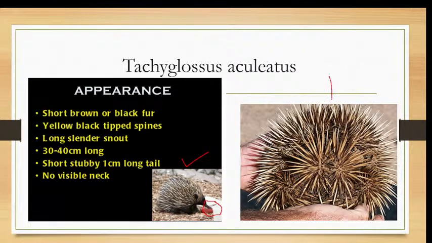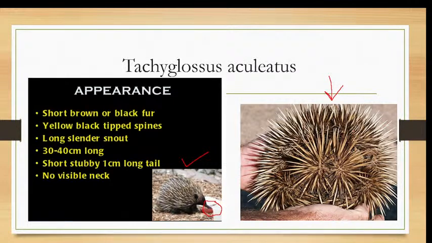This is a picture which shows the adaptation of the echidna. When a person or a predator attacks an echidna, it takes the shape of a ball. It looks like simply a ball. It will keep its head inside and roll into a ball. This is an adaptation of the echidna. When disturbed by predators, the echidna rolls into the shape of a ball, exposing only the spines, so that the predators will leave it and go. Most of the predators include man and dog; there are many predators of this echidna.